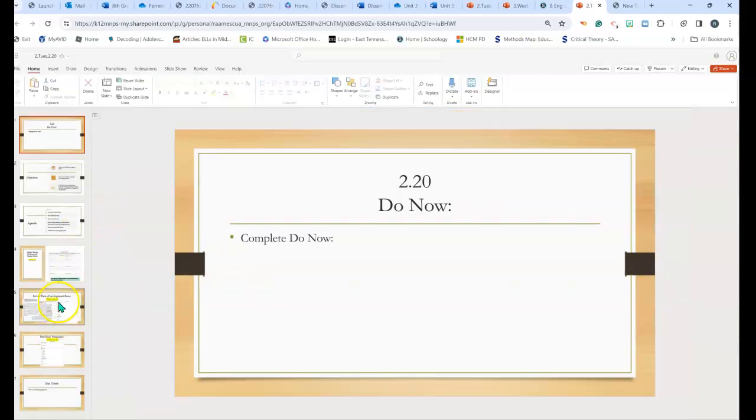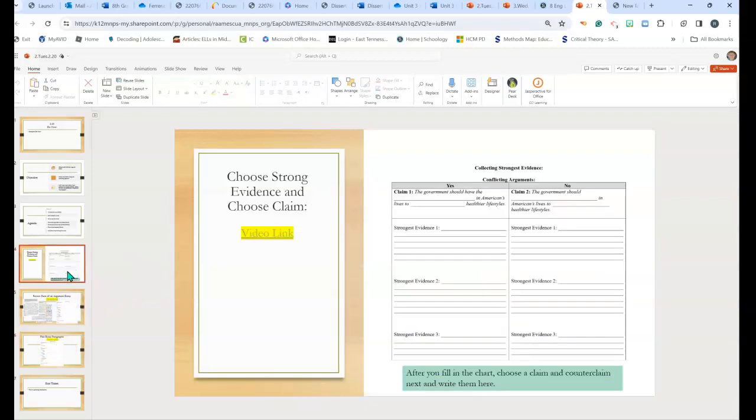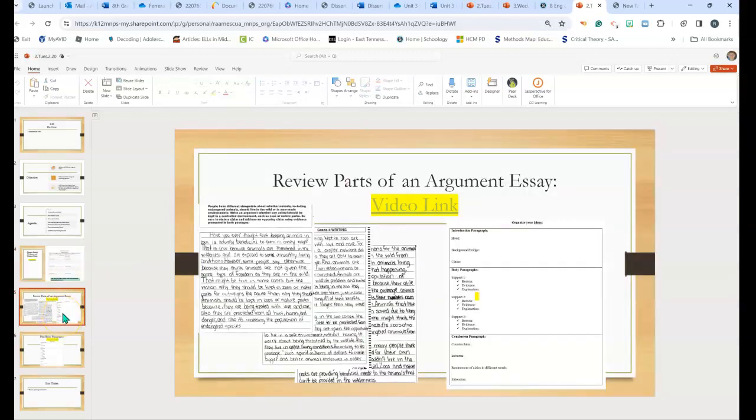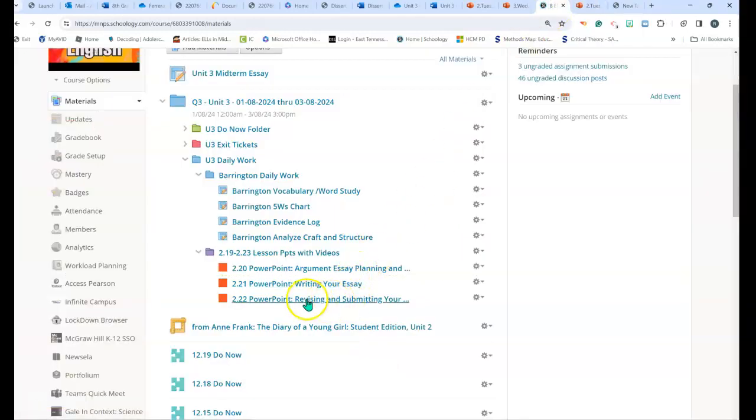And then you just go through and you can click the videos if you want to go back and look at the parts of an essay. Again, yesterday, all you were doing with this Organize Your Ideas is you were color coding the parts using this example text so you know what to plan. So again, yesterday you collected evidence, you looked at the parts of an essay to get ready, you were supposed to start planning. Today you're going to write. Tomorrow we're going to revise what we wrote. And so I'll put the videos in there. If you go to tomorrow's PowerPoint, there's no videos because I haven't made them yet.